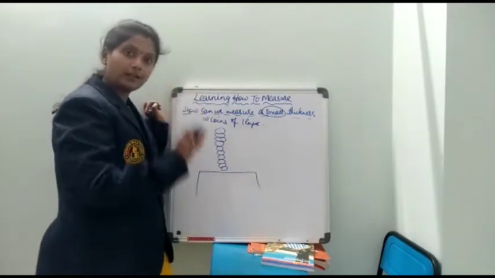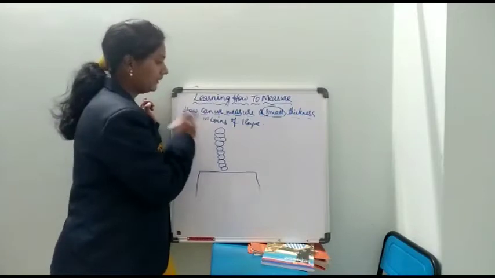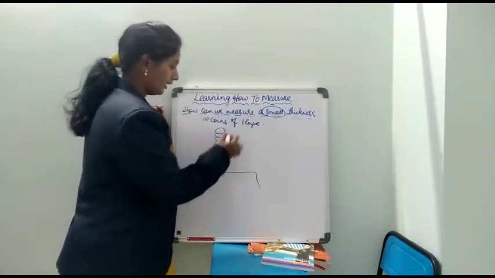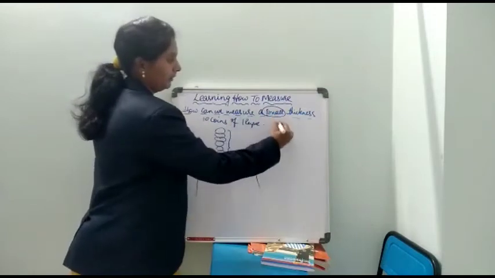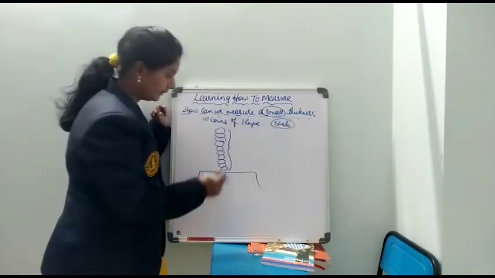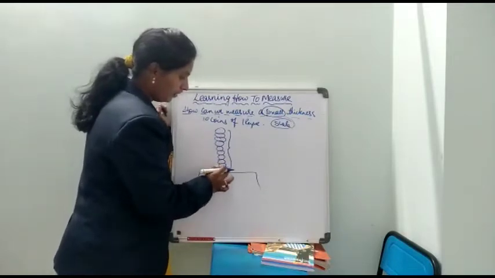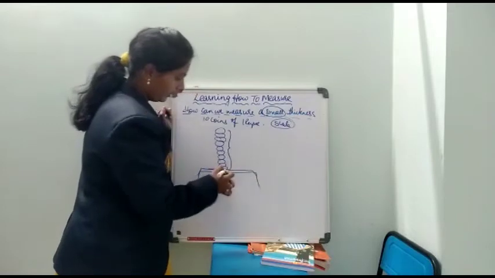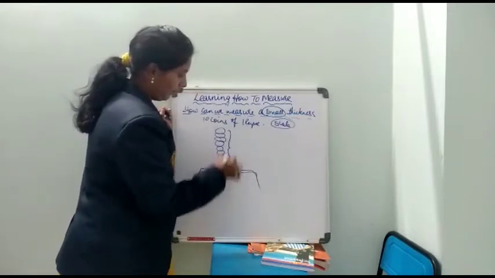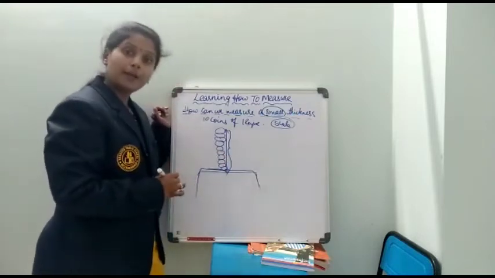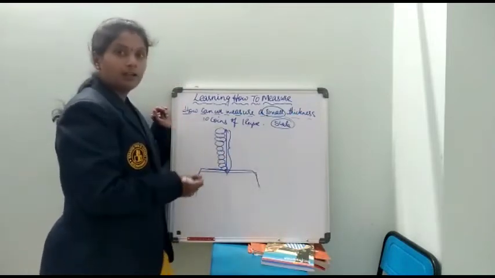Now take a scale, the scale which you have with you. This will be touching the table. From this starting point, you measure the height of the coins.